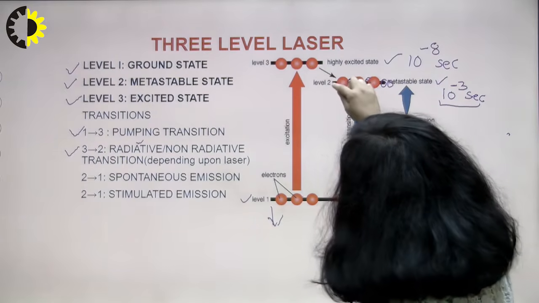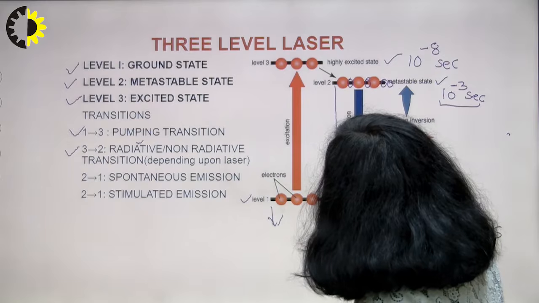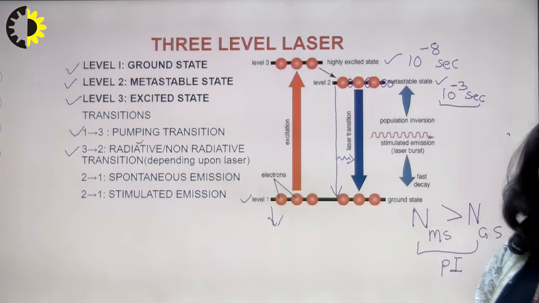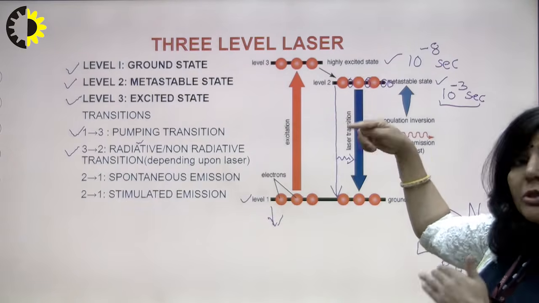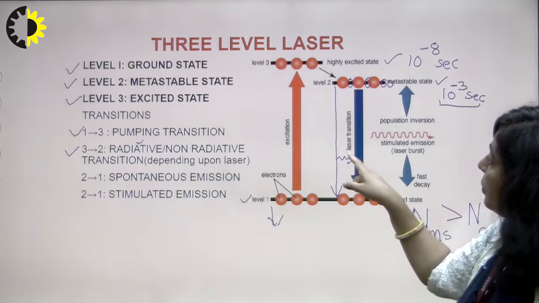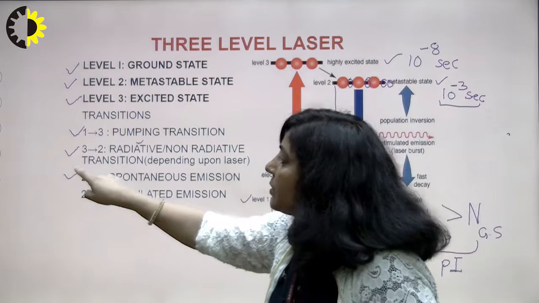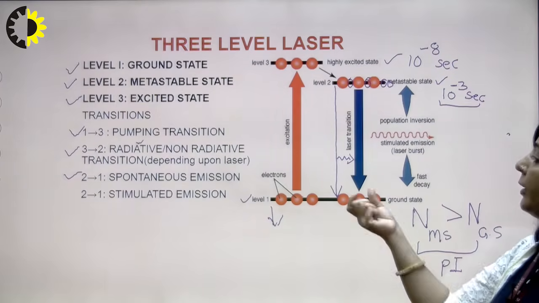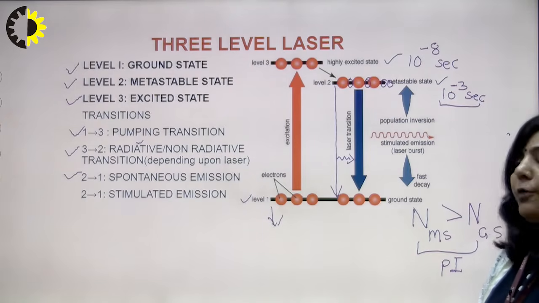So when atoms are coming down from 2 to 1 after completing their lifetime, they are going to emit a photon. Since this photon is emitted due to spontaneous emission, because atoms are automatically coming down, this particular transition from 2 to 1 is your spontaneous emission transition. And due to the spontaneous emission, what you are getting is a photon.